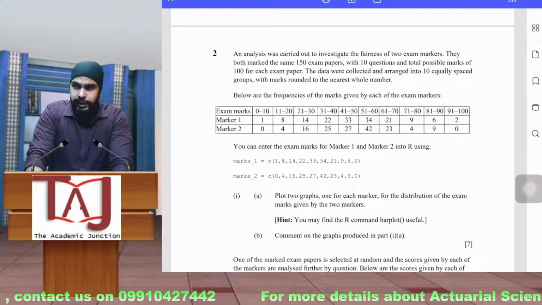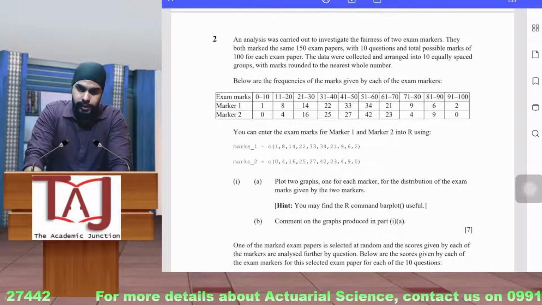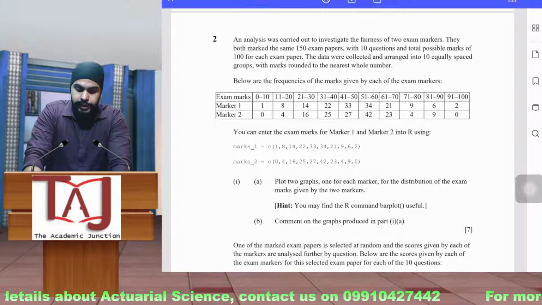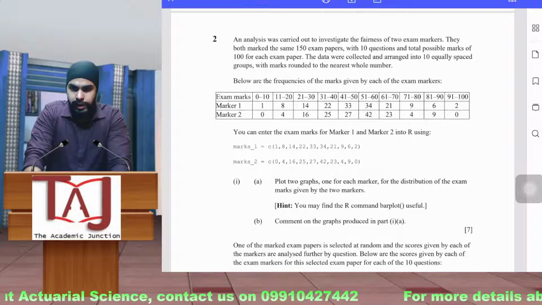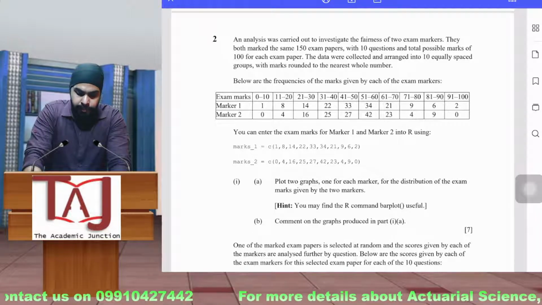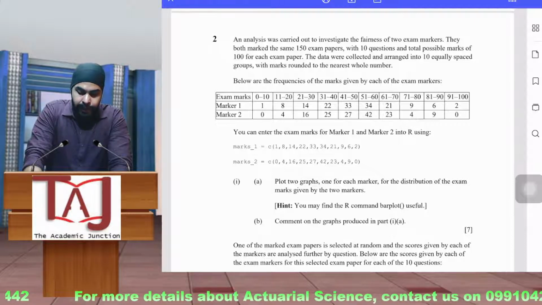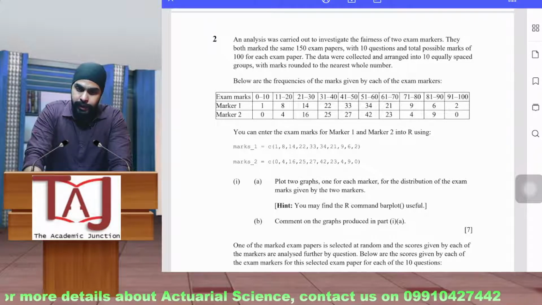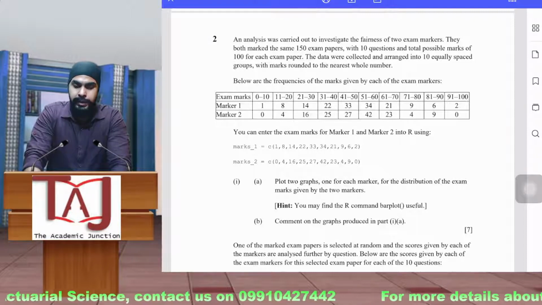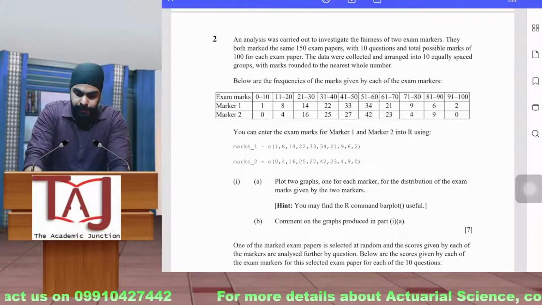I think this is the first or second time I have seen them give the code to insert your data. So it will help you to save time. You can just copy these lines and paste them in R Studio, as we code everything in R Studio as taught in the classes as well. You don't have to manually enter the data, because whenever you manually enter the data, there are chances that you might miss some of it. So the preferred way is to just copy these lines and paste them.